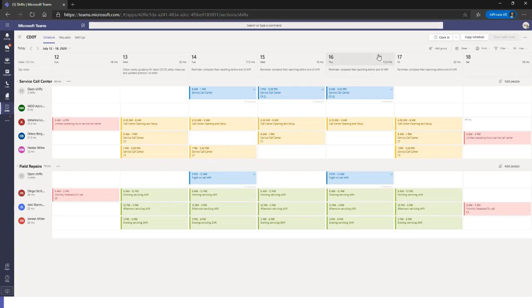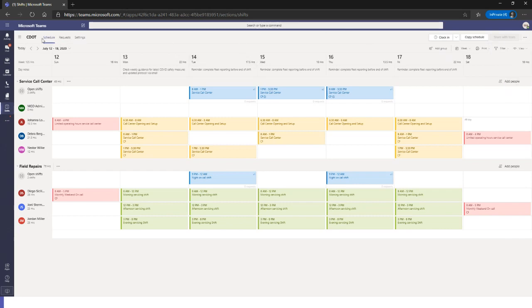Last few things before I switch over, we do have this clock in button. If you would like your employees to use our service for clocking in and out, you have the ability to turn this on, and you have the ability to export your timesheet. You also have the ability on these 3 ellipses to actually export and import schedules from Excel. So if you build out a schedule in Excel and you prefer to do that, Shifts will actually give you a template to do that with, and you can import it here.